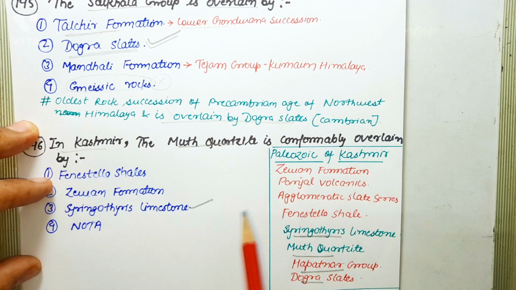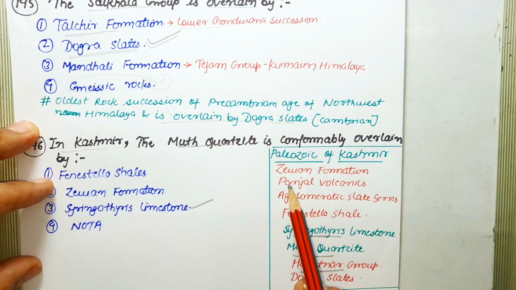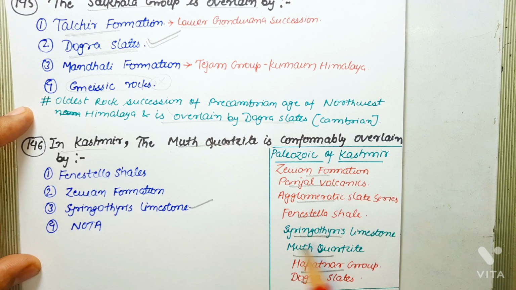While Panjal volcanic is overlain by Jivan formation, and Fenestella shale is overlain by agglomeratic slate series. Okay, so the correct answer of this question is Syringothyris limestone.